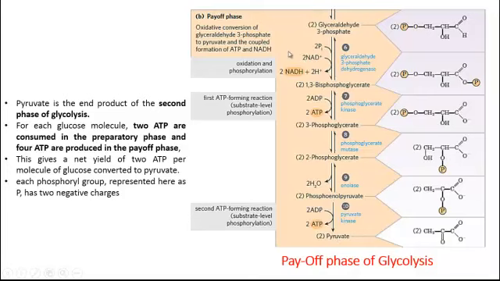So in the overall reaction, from step number 7 to step number 10, energy is released because these steps are coupled by the phosphorylation of ADP to ATP molecules, and overall there is generation of 2 plus 2, meaning 4 molecules of ATP. So this means that there is a net yield of 2 ATP molecules for each molecule of glucose that is converted into pyruvate.